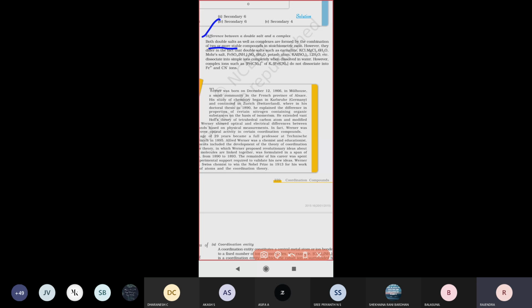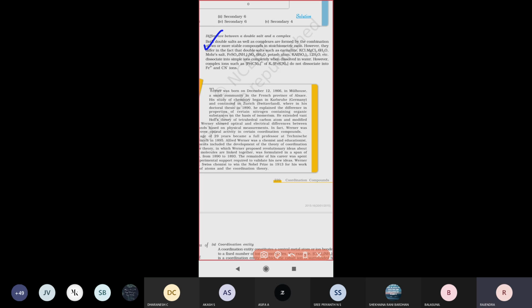If only two salts are present, that is called a double salt. If many atoms or groups are present in a compound, that is called a complex compound.